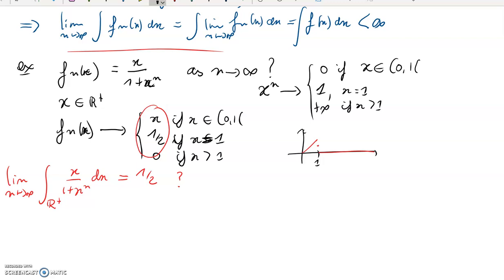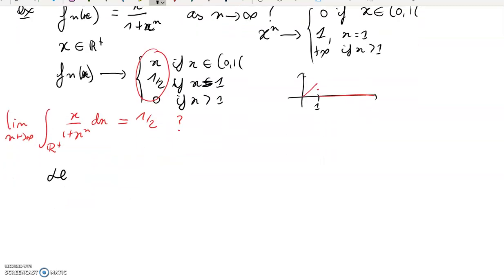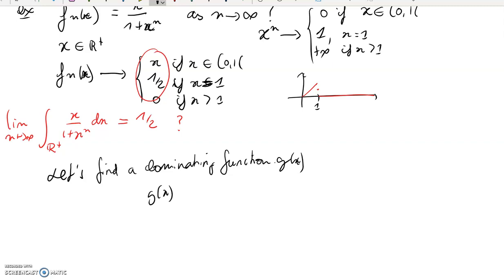So what do we need? We just need a dominating function. So let's find a dominating function. So g of x. The main requirement, so g has to be greater than all the fn of x for any x.